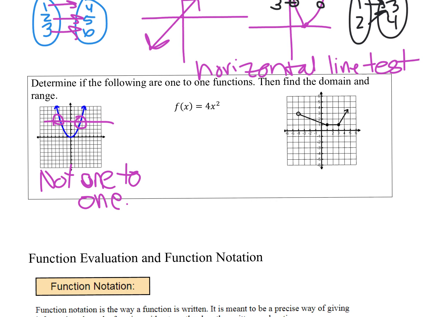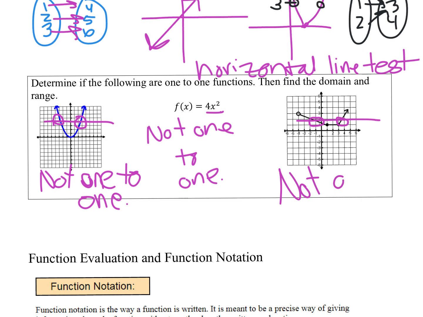For the second one, I gave you an equation. You can tell that it's a parabola, so it's also going to be not one-to-one. Okay, and this last one, okay? If you look here, you can see that it crosses twice. It fails the horizontal line test. So this one is also not one-to-one.